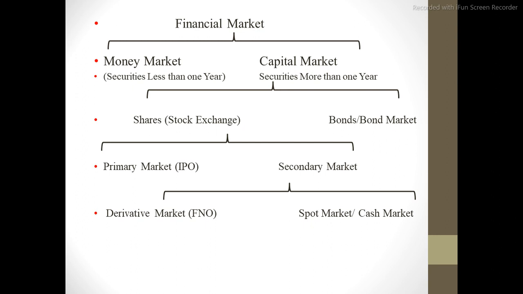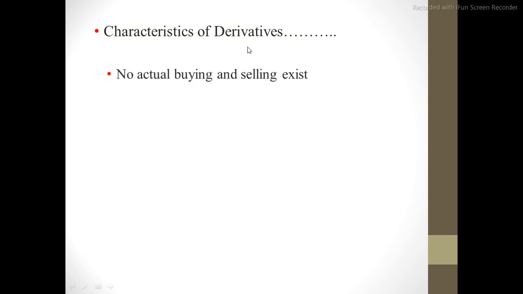In the secondary market we have the spot market or cash market, and the other type of market in the secondary market is the derivative market. So this is the clear position of the derivative market within the tree of the financial market. Further, we have various characteristics of a derivatives market. The first one is there is no actual buying and selling. It means that if you enter into a contract to sell and purchase some shares, then you will only receive or pay the difference of the price.